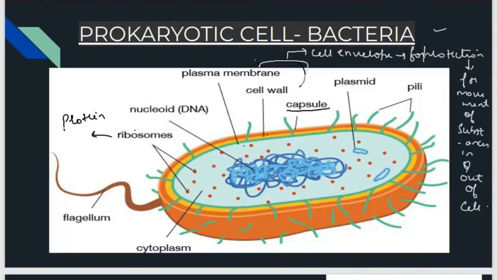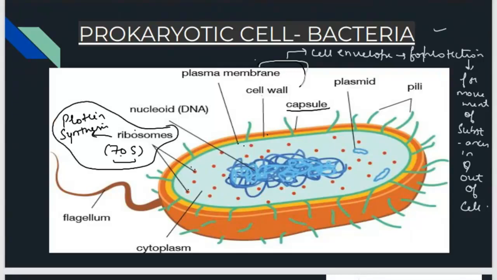Ribosomes are responsible for protein synthesis. There are different types of ribosomes. In bacteria, the ribosomes present are 70S ribosomes. Then flagella is there. Flagella helps in locomotion, to move from one place to another. And this ground substance that is in blue color is called cytoplasm, in which all other materials are present. Then pili is there.